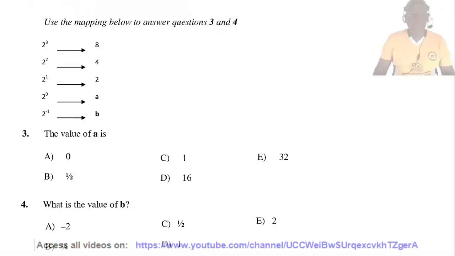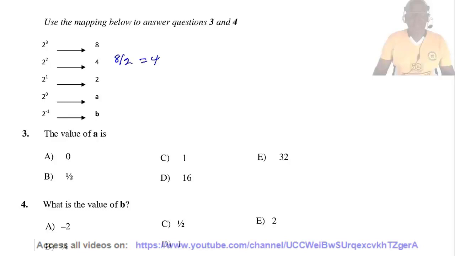Use the mapping below to answer questions 3 and 4. 2 cubed maps into 8. 2 squared maps into 4. 2 raised to the power 1 maps into 2. 2 raised to the power 0 maps into A. And 2 raised to the power minus 1 maps into B. To obtain the second item 4, we divide 8 by 2.